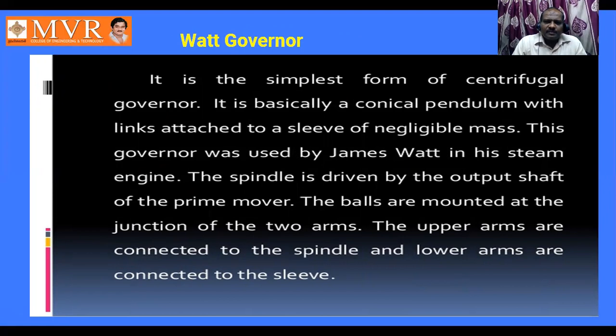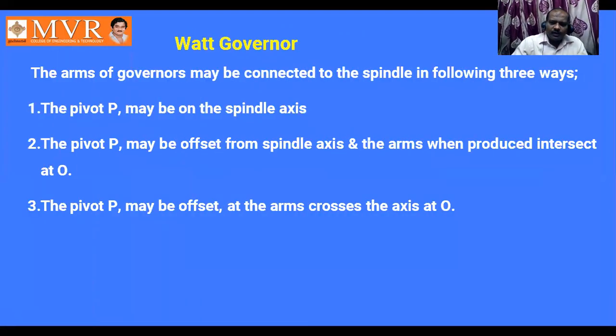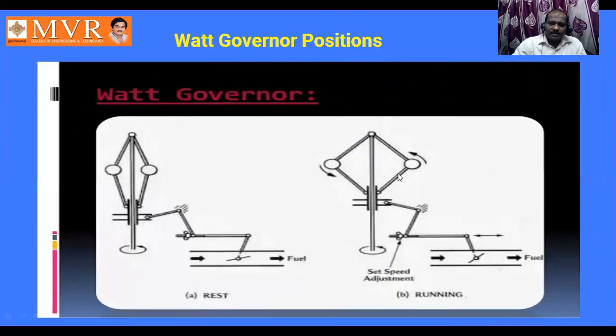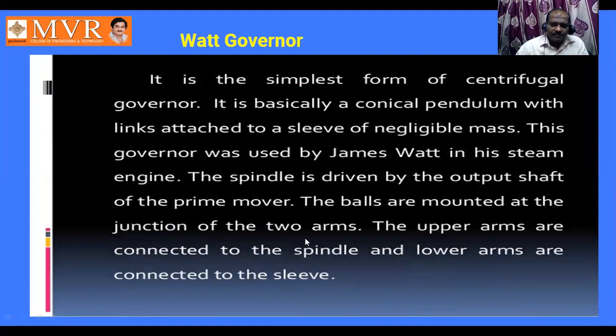The spindle is driven by the output shaft of the prime mover. The balls are mounted at the junction of the two arms. The upper arms are connected to the spindle and lower arms are connected to the sleeve. That's what I have explained here in the diagram. Lower arms are connected to the sleeve, upper arms are connected to the pivot. These are the balls, of a certain mass, equal masses. This is a bell crank lever which is used to control the fuel supply.